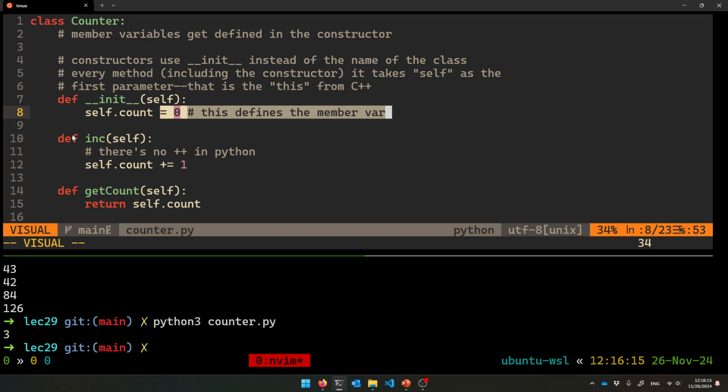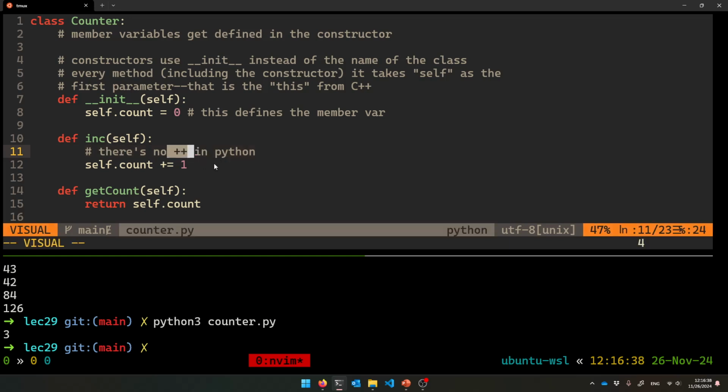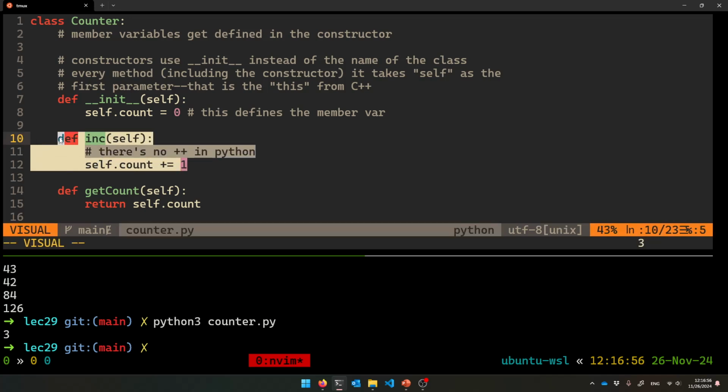So there's that. You want to inc yourself. There is operator overloading in Python. I could have overloaded some sort of operator for this, like a plus operator maybe, but there is no plus plus operator specifically in Python, sadly. So if I want to increment the count, I can't say self.count plus plus. I am giving self explicitly here. The shortest you can do it is plus equals. That still exists in Python. There is no plus plus though. Another weird quirk of the language. You do have operator overloading though, all right?